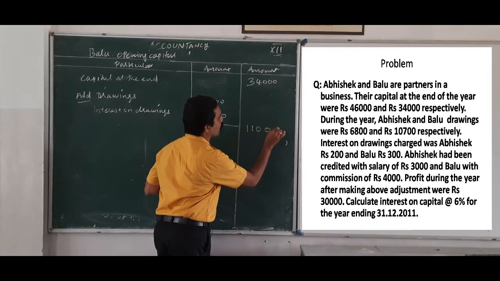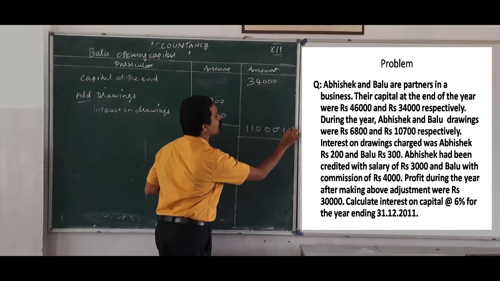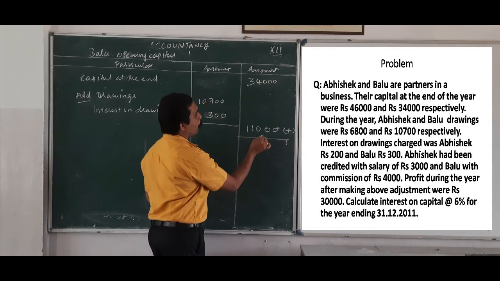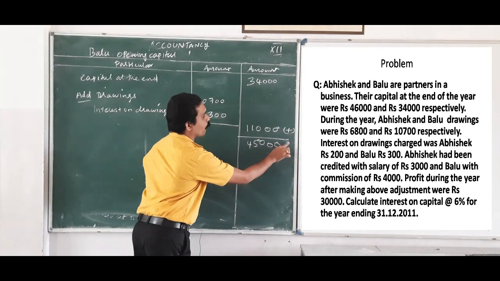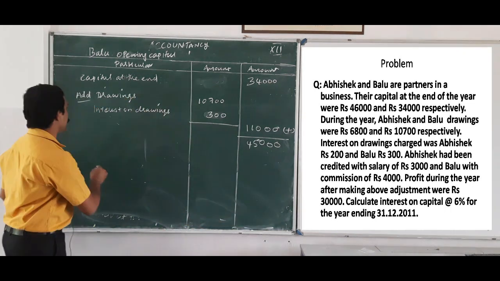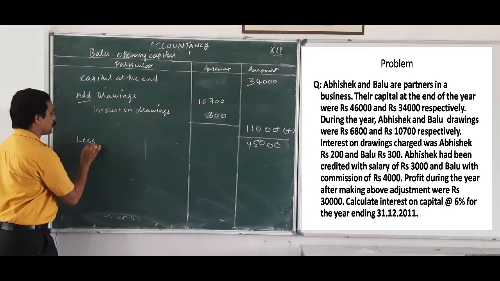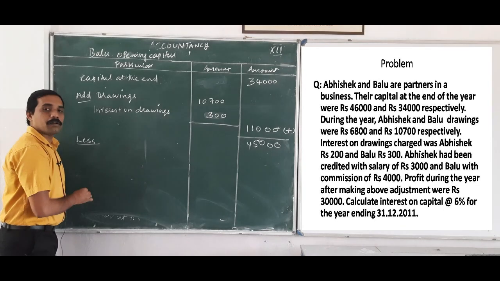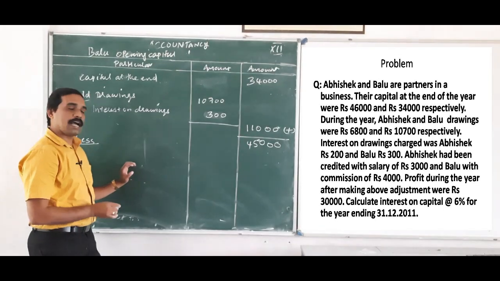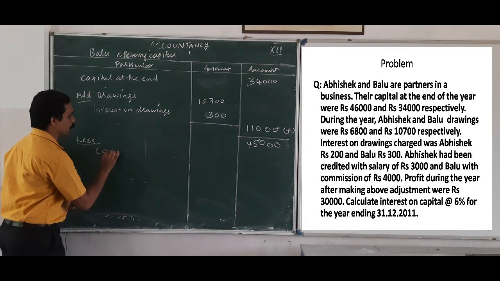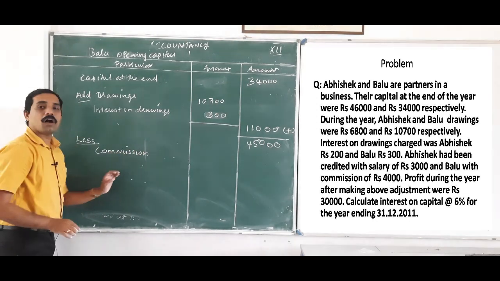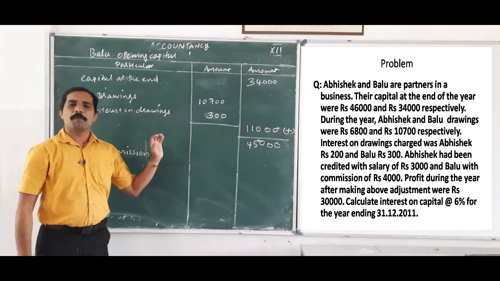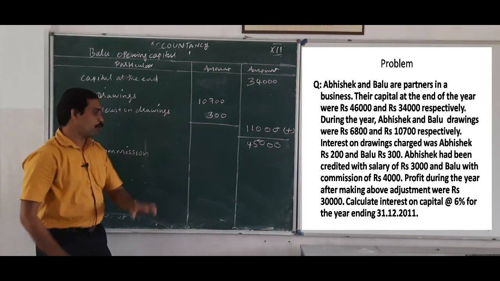So we add 34,000 plus 11,000, that is 45,000. After that we can deduct some items. Here Balu had commission. How much commission? Balu's commission is rupees 4,000.